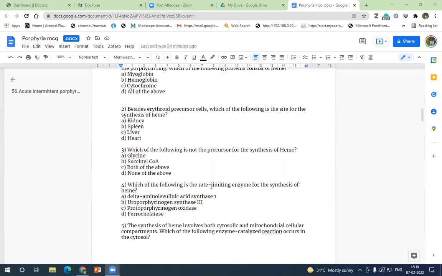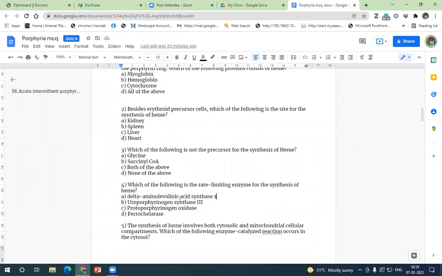ALA synthase 2 is present only in erythroid precursors, so we cannot call that a rate limiting enzyme. That is one of the enzymes that is defective and causes porphyria, or X-linked sideroblastic anemia. What is present in the liver is ALA synthase 1 and this is the rate limiting enzyme. So you should not confuse between 1 and 2. This can be asked: if both 1 and 2 are present as options, only 1 should be chosen. There is no deficiency, no disease per se related to ALAS1.